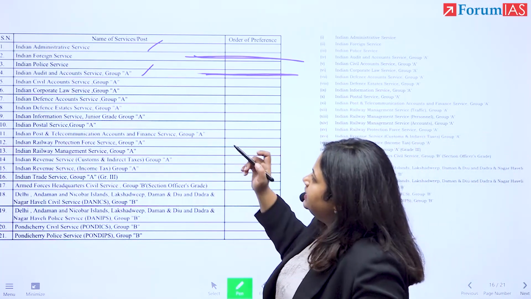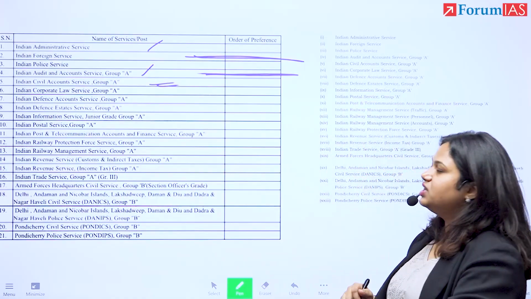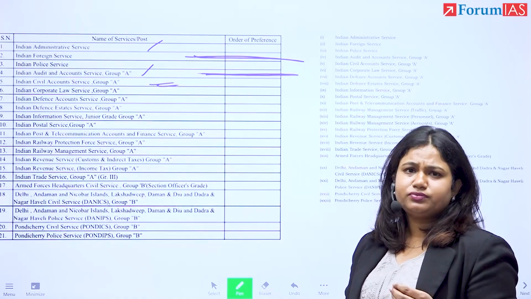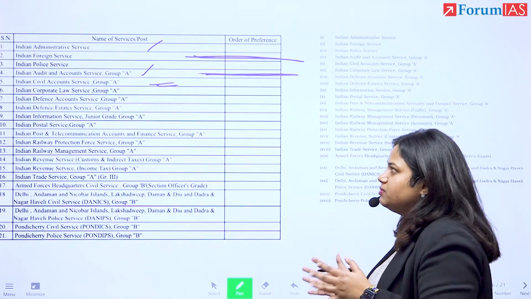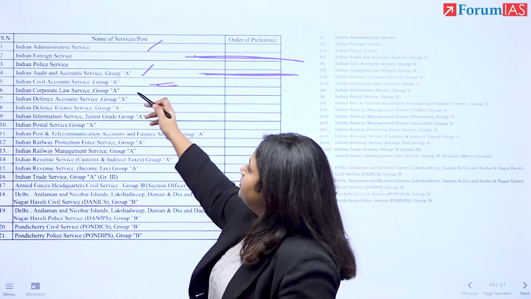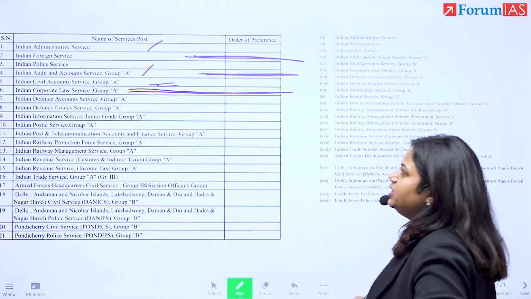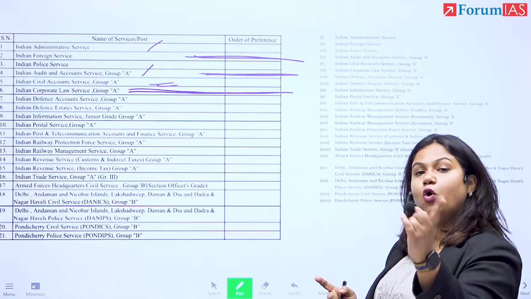All right. Then this could also happen in civil account service, right? Civil account service means that it will be, say, more towards the accounts of the sort of things that CAG does, right? So you will get more of a Delhi posting, big city posting, right? People who have a background of law, right? They could be interested in corporate law service, right? So their dealings will be with big organizations.